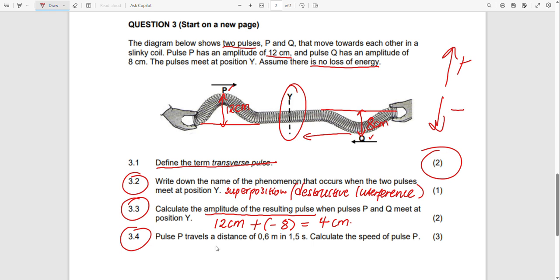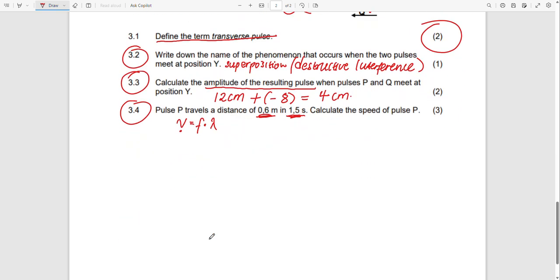Then they say pulse P travels a distance of 0.6 meters in 1.5 seconds. Calculate the speed of the wave. We already know we have v equals f times lambda, that is the wavelength. So we are given the wavelength, which is 0.6. We are given a time, which is 1.5. They want the speed. We do not have the frequency. We cannot find the speed if we do not have the frequency, so we have to find the frequency first.